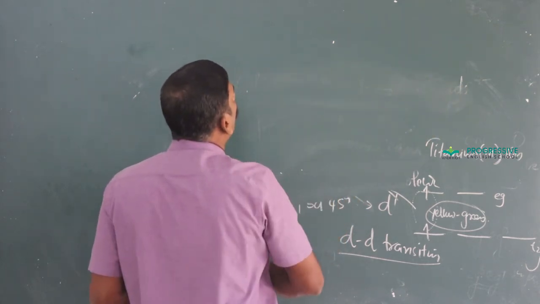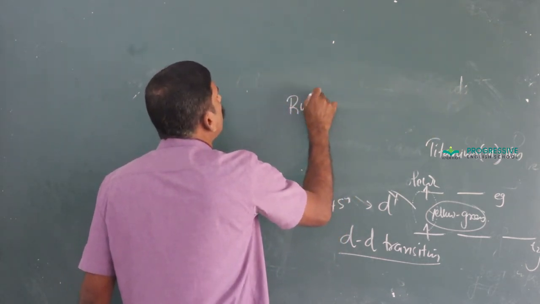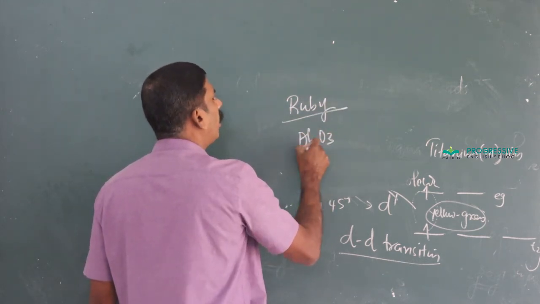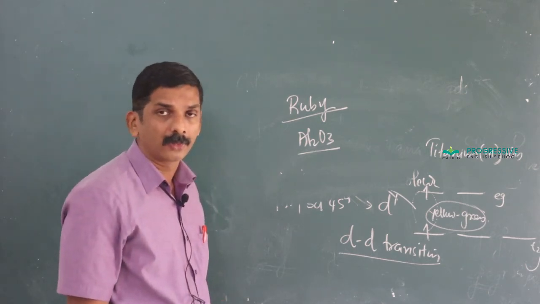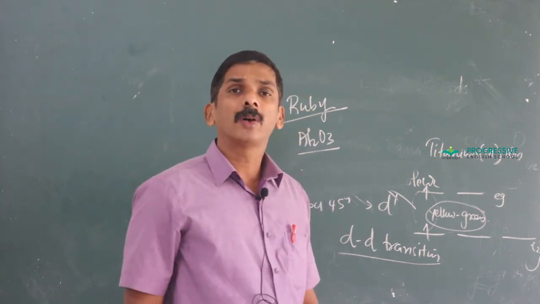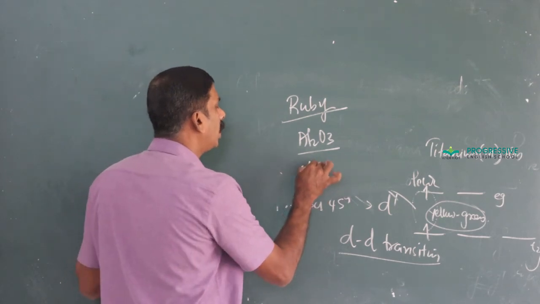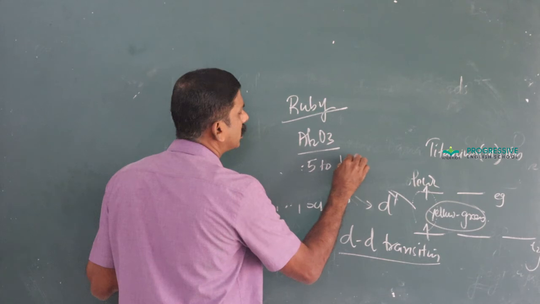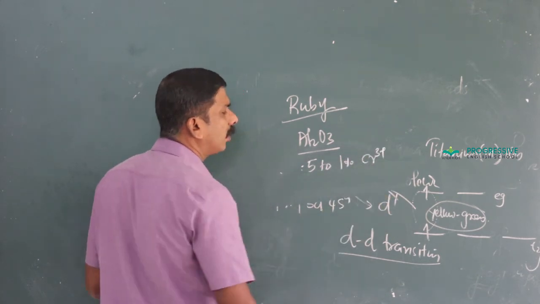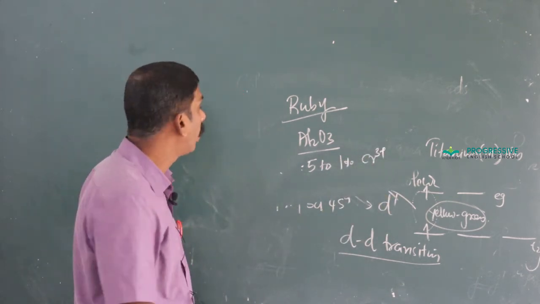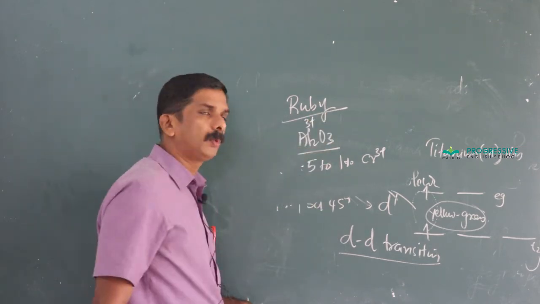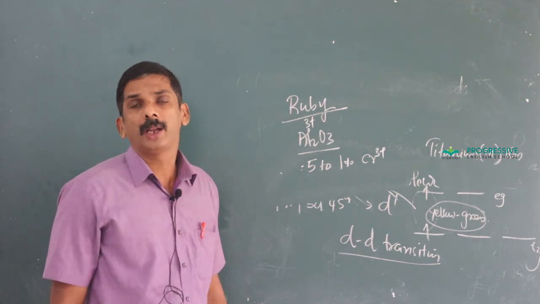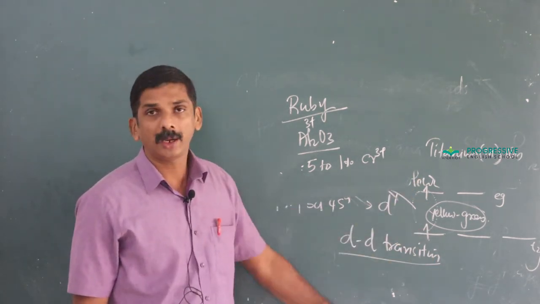And you know, ruby is a birthstone that mainly contains corundum, or aluminum oxide. This aluminum oxide is mixed with 0.5 to 1% Cr3+ ion, chromium 3 ion. You know, aluminum valency is Al3+. Chromium has 3 unpaired electrons, so there is a chance for d-d transition.